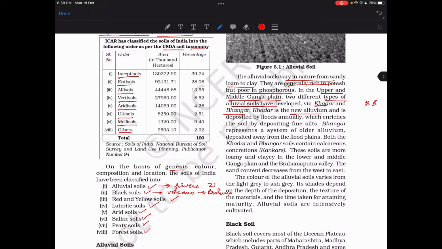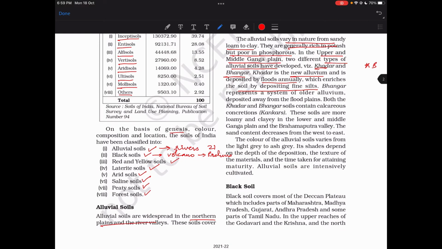Khadar is a new alluvium deposited by floods annually, which enriches the soil by depositing fine silt. Bhangar represents a system of older alluvium deposited away from the floodplains.